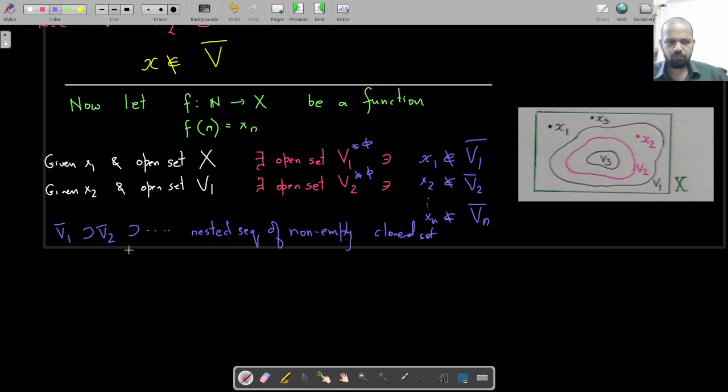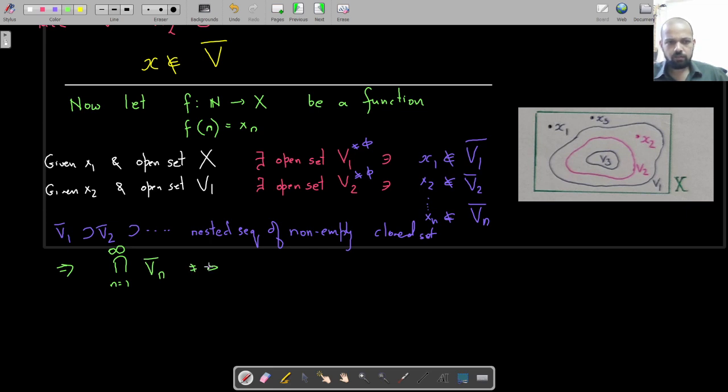We had seen this before when we looked at a sequence of closed sets having that finite intersection property. Because it's a nested sequence, its arbitrary intersection is going to be non-empty. So because the space is compact, I can conclude that the intersection, n going from 1 to infinity, of Vn closure is going to be non-empty.